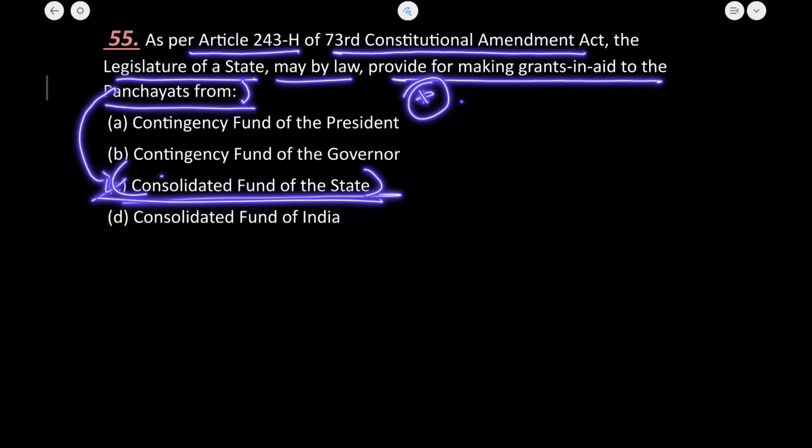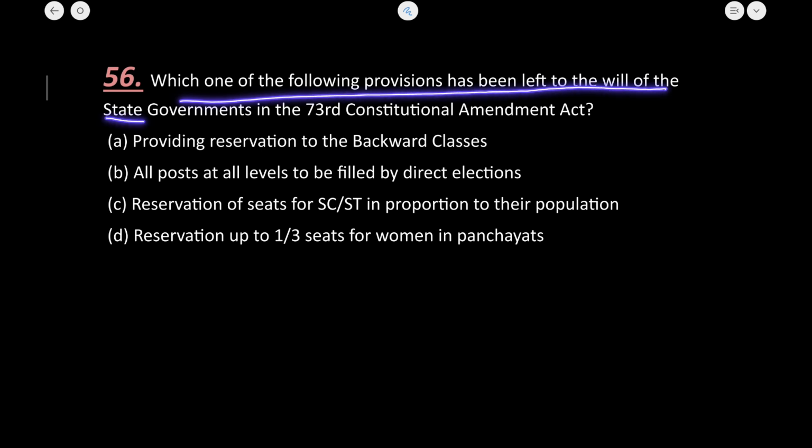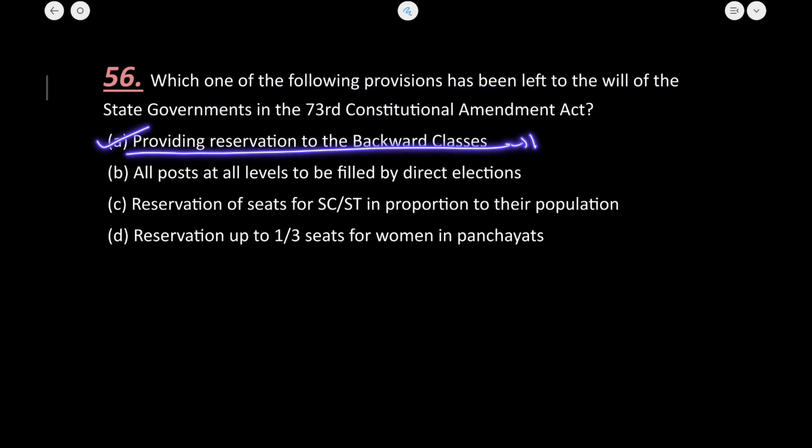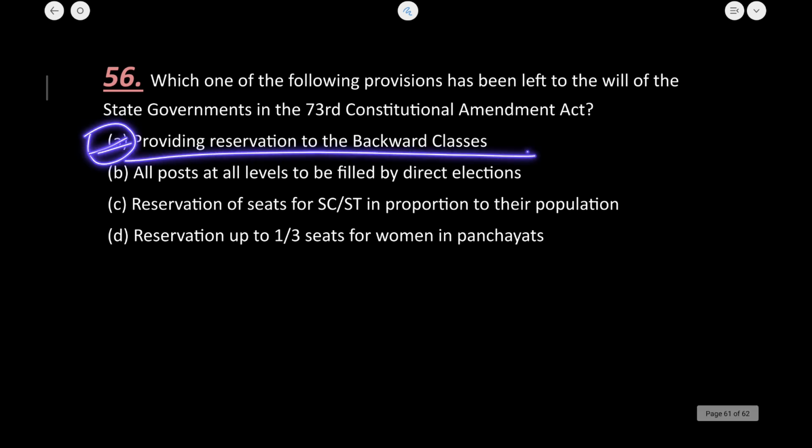Just remember this. Next is which of the following provisions have been left to the will of the state government? I already told you, providing reservation to the backward classes is a voluntary feature that is under the purview of the state government. Other than that, all of the provisions mentioned in options B, C and D are mandatory under the 73rd Amendment Act. So A is the correct answer to this question.